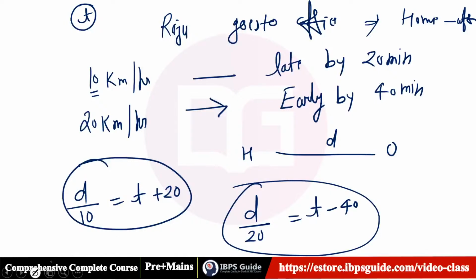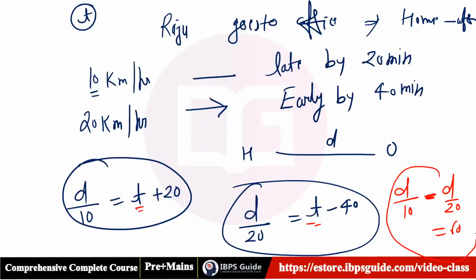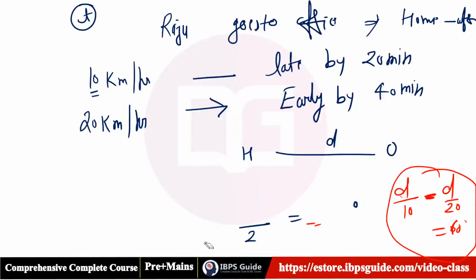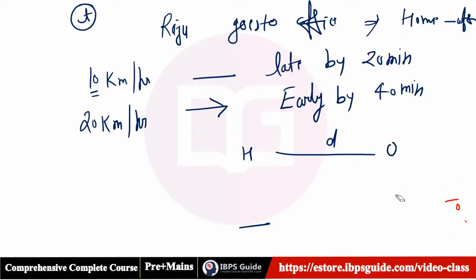Now if you add them, t will not be removed, so there will be two variables, so you subtract them. You'll get d by 10 minus d by 20 is equal to 60. You used to do it in 6th, 7th class, so you solve it and you'll get the answer. Otherwise, you can also say that difference of speed is equal to difference of time. You can solve it like this.